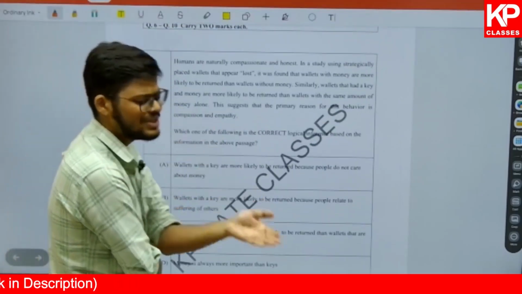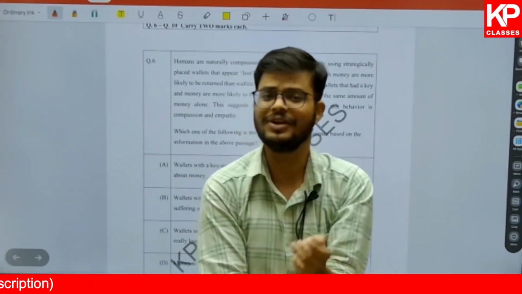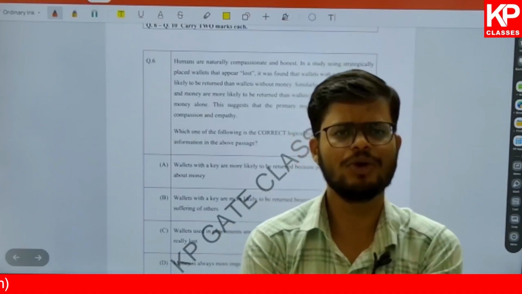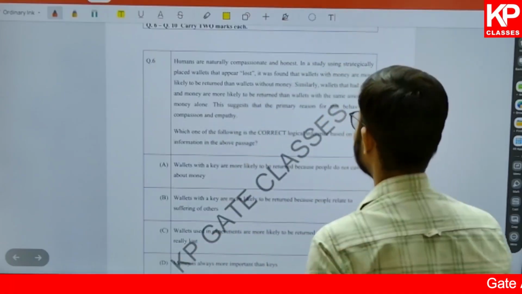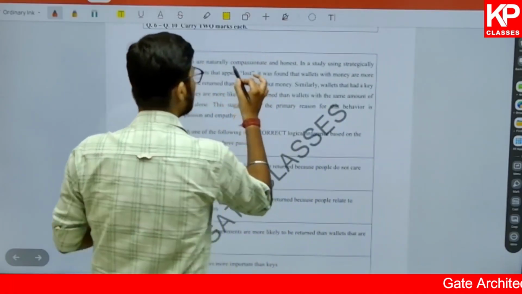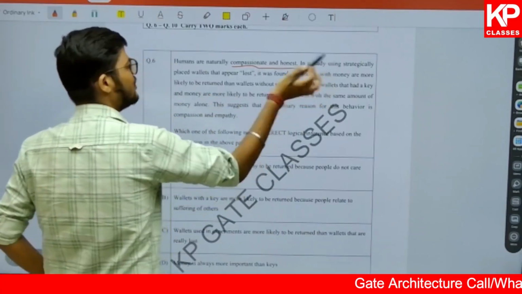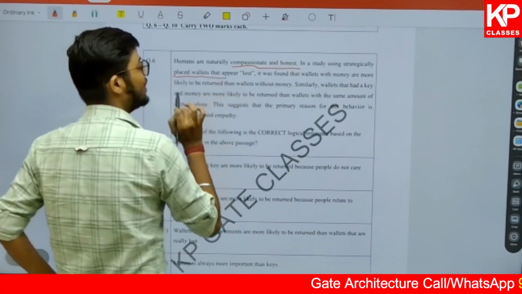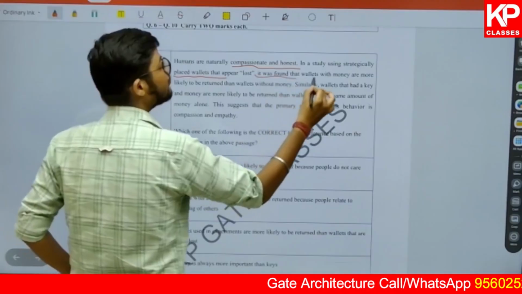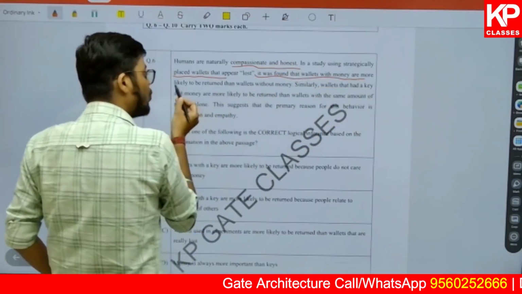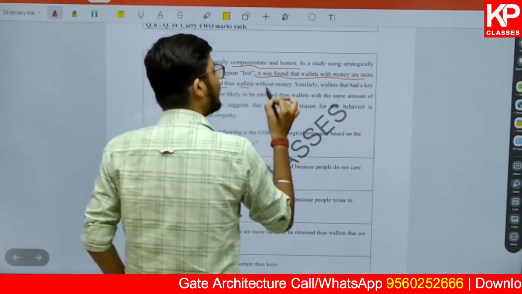So this is from the logical reasoning statements and inferences. So what inference we can draw and what inference we cannot draw from the passage. It says humans are naturally compassionate and honest. In a study using strategically placed wallets that appear lost, it was found that wallets with money are more likely to be returned than wallets without money.